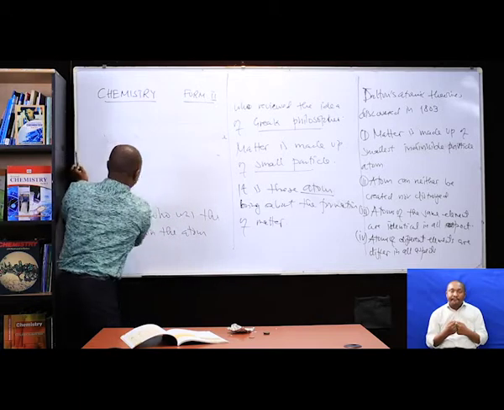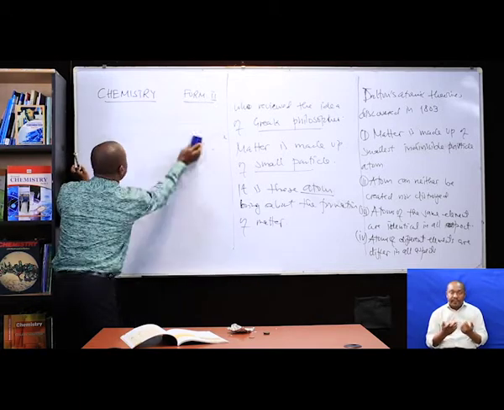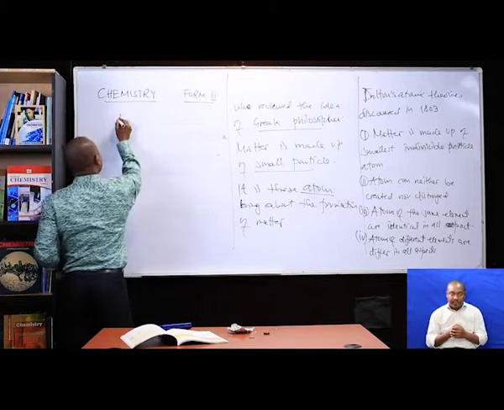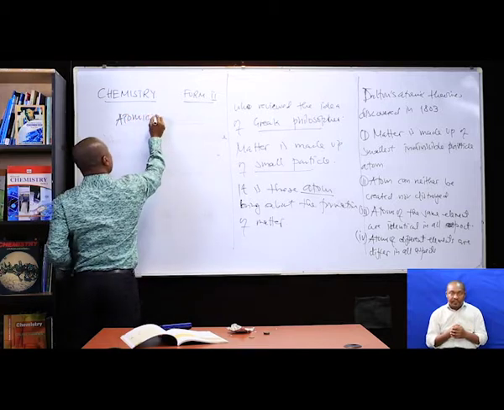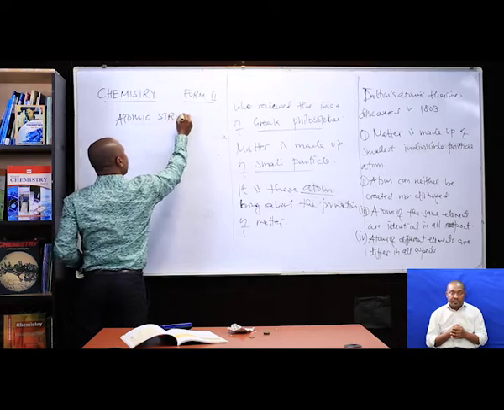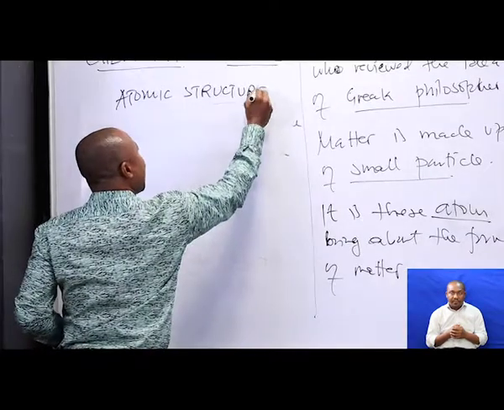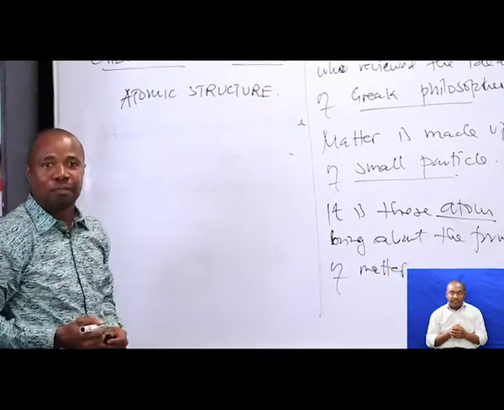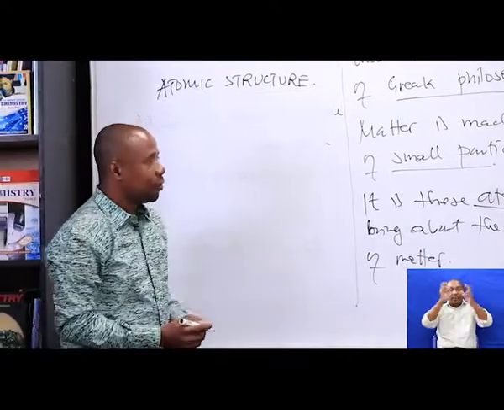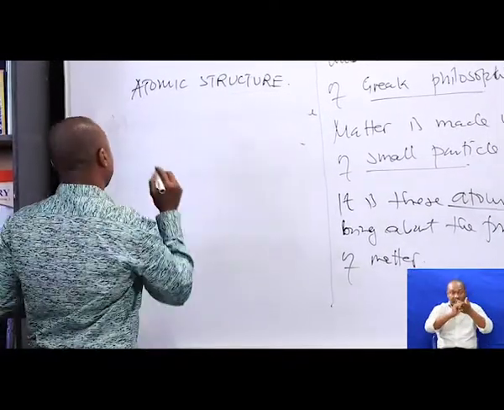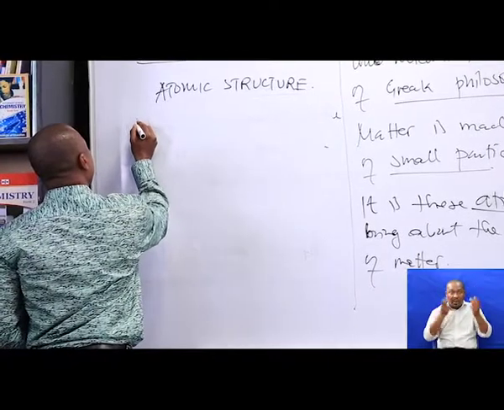Sorry, I have just rubbed the topic. I'll write it again. Atomic structure, to remind you that we are in atomic structure. Example, atoms of the same element. Let's say I have gold.